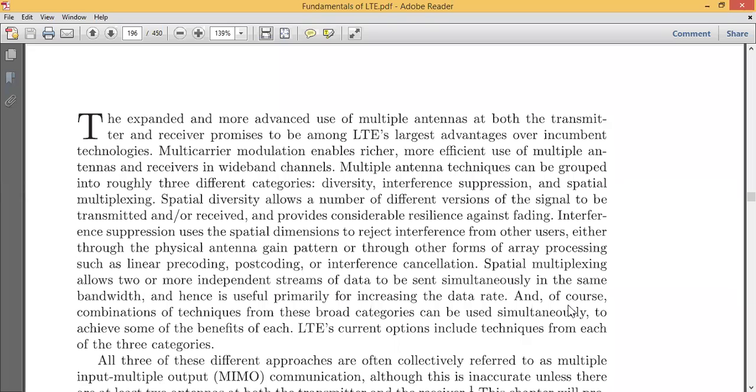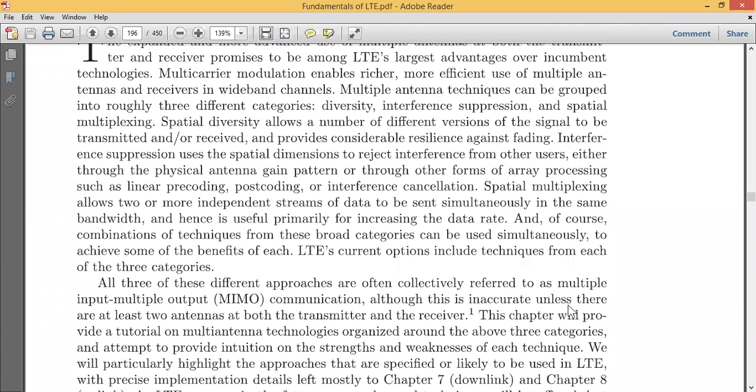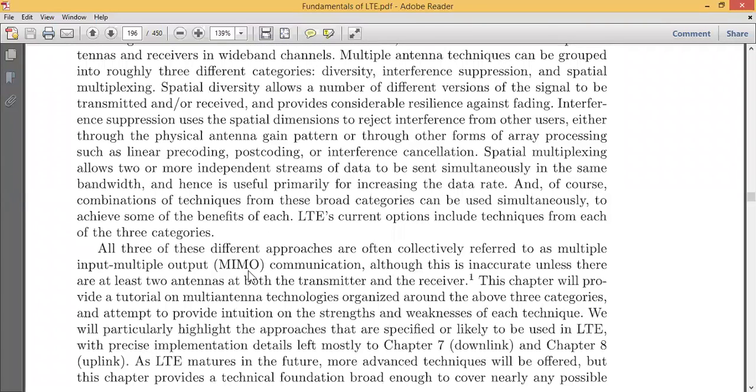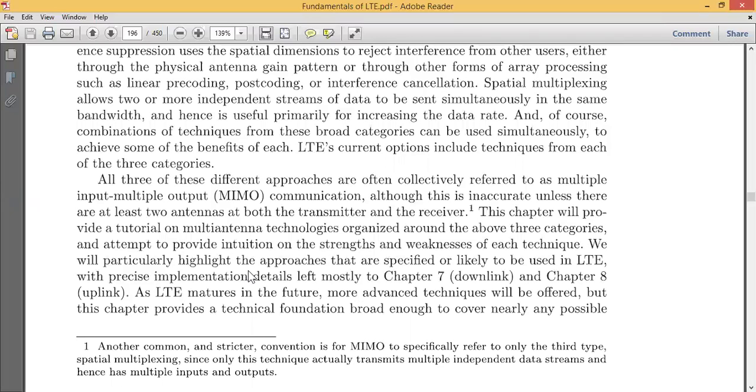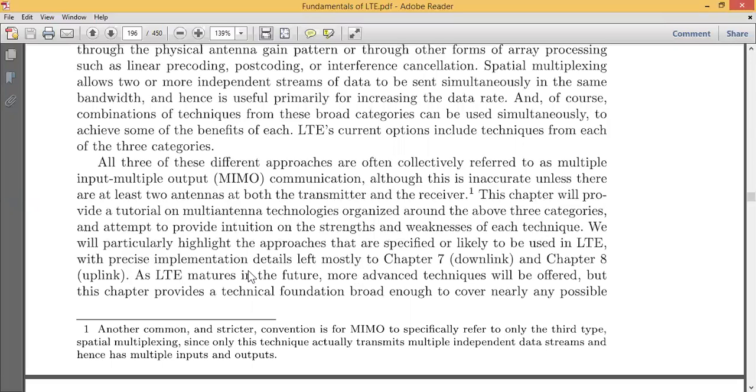Now let us see how these three techniques help us in our LTE system. In LTE, the current option includes techniques from all these categories. It means that the 4G technology which we are using makes use of all these three techniques: diversity, interference, and spatial multiplexing. These three categories are often collectively referred to as MIMO systems. We have come across MIMO systems, even in antennas, where we hear this word many times: multiple input and multiple output. This is a type of technique which we use in the communication system.